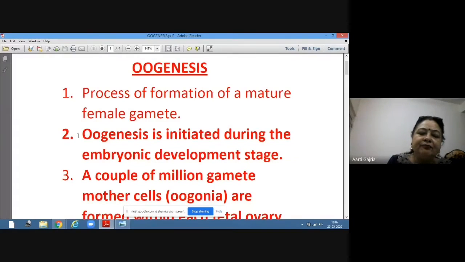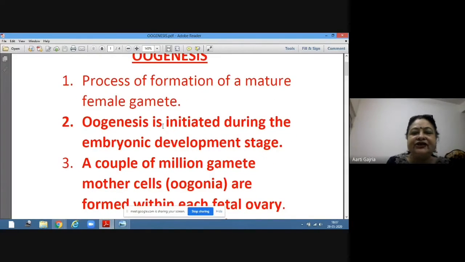Now, the one major difference is oogenesis is initiated during the embryonic development stage. That means the development or formation of this female gamete starts before the birth of girl child, during embryonic development only.